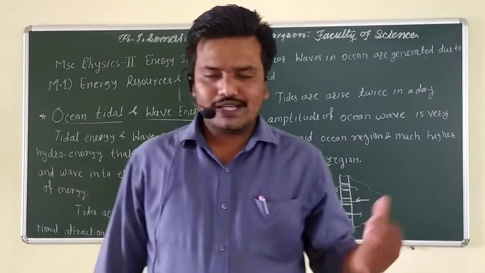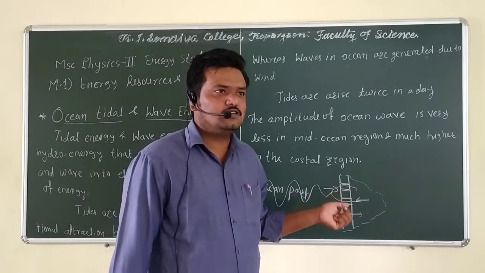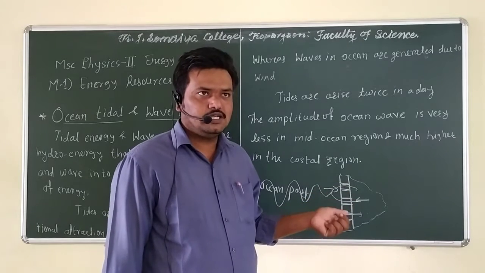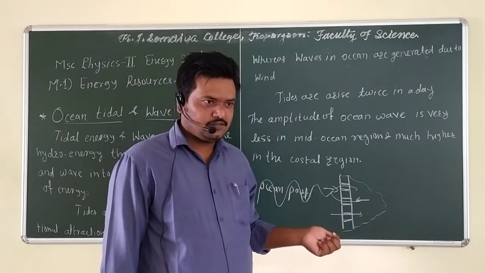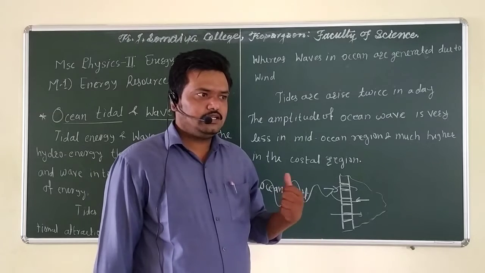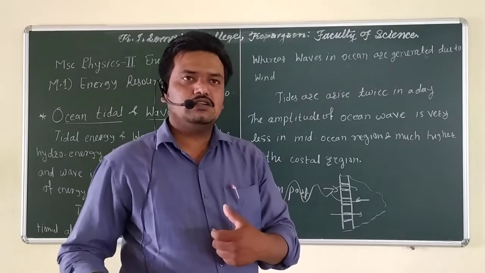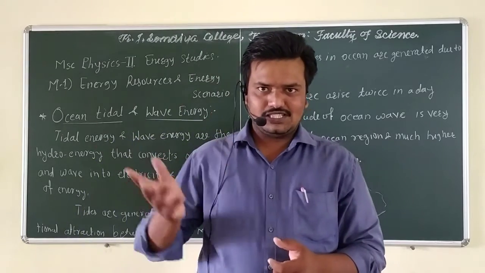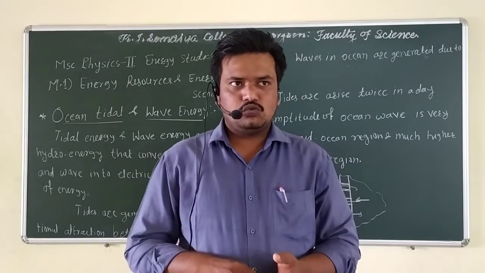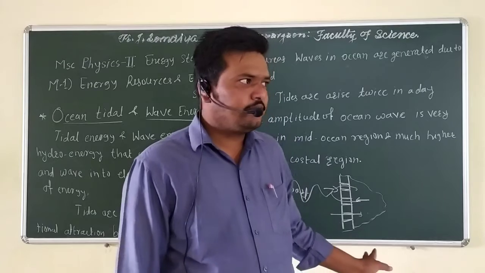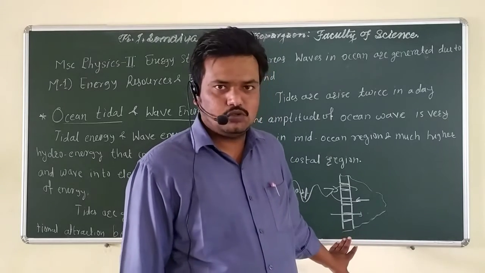This is the working of electricity generation with the help of ocean tides. We will see it deeply in a later chapter, after two to three chapters, but this is the small idea.